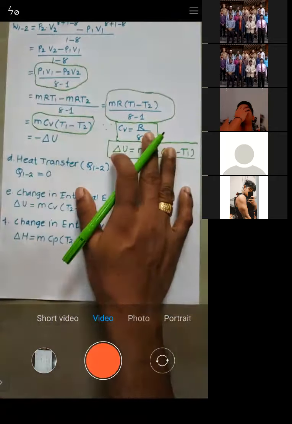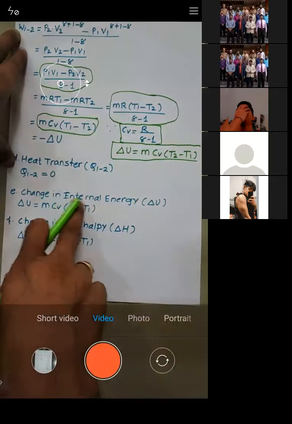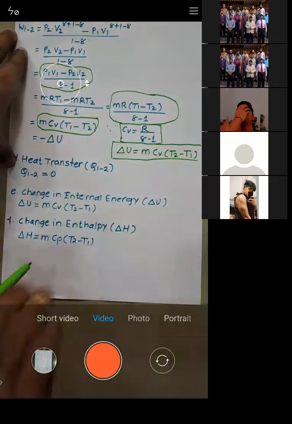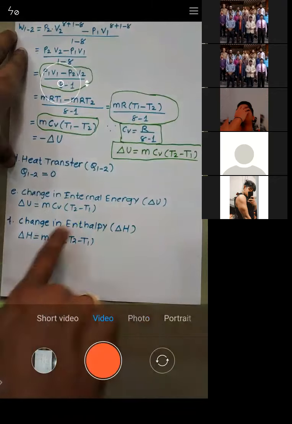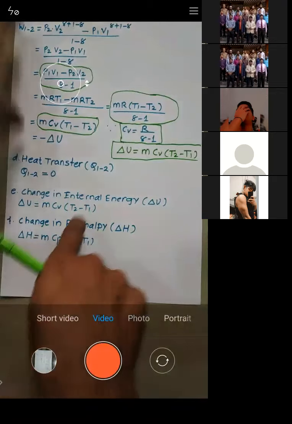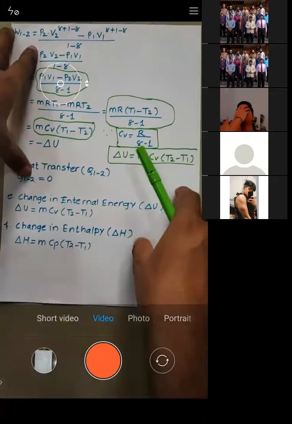Next, how will we calculate the change in internal energy? mCV(T2 minus T1). How did we used to calculate the change in enthalpy? mCP(T2 minus T1), right? So these two formulas will remain the same irrespective of any process.